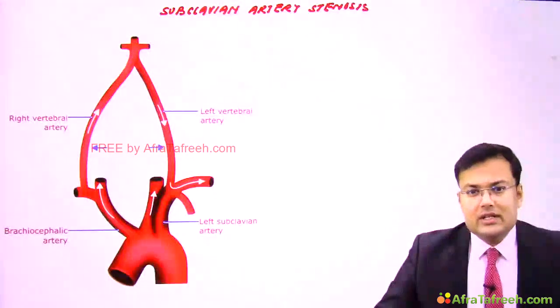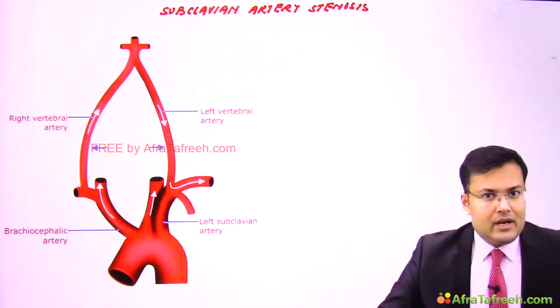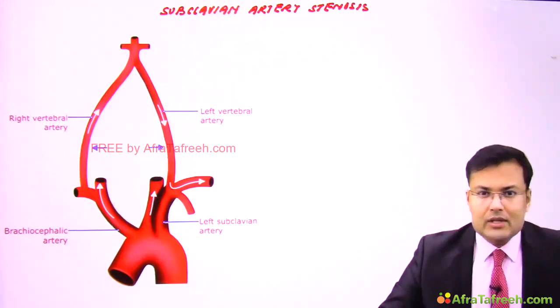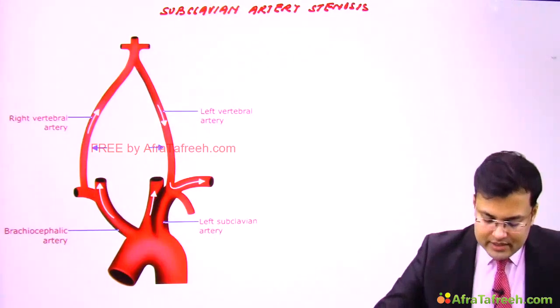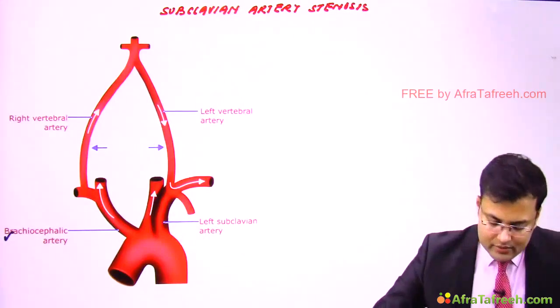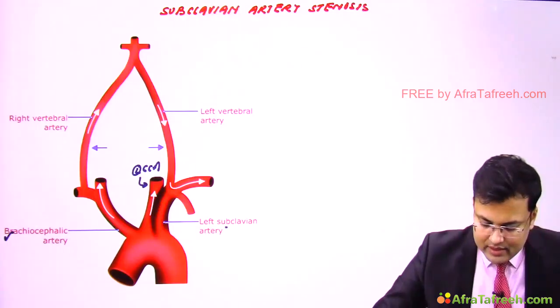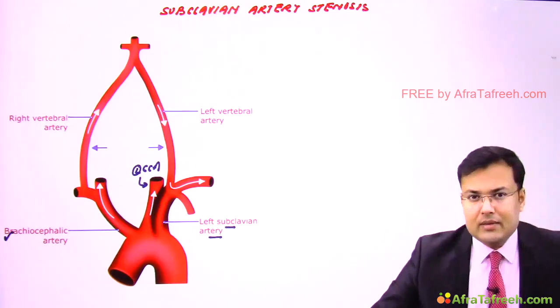Now we are going to discuss subclavian artery stenosis. Before discussing subclavian artery stenosis, let's first see what are the branches of the arch of aorta. So here you can see the branches are: first, the brachiocephalic artery, then the left common carotid artery, and this is the left subclavian artery.